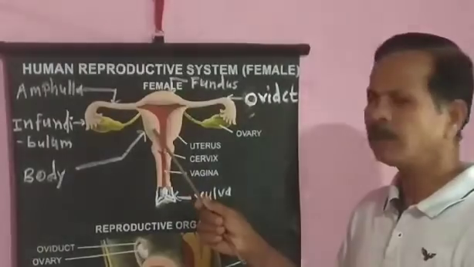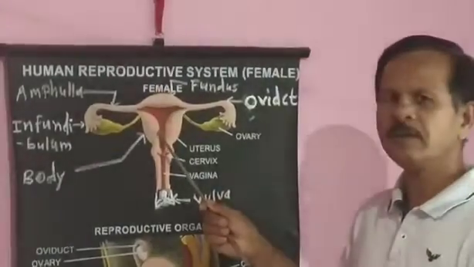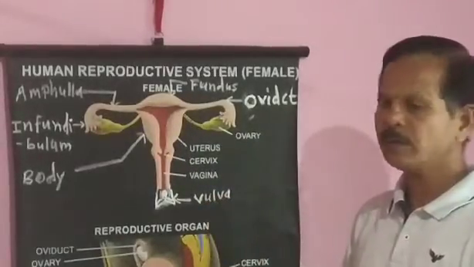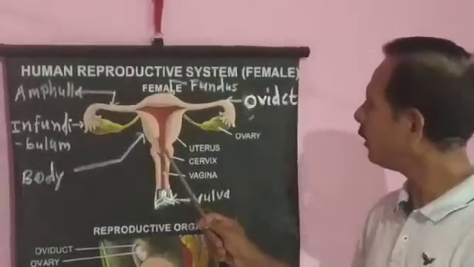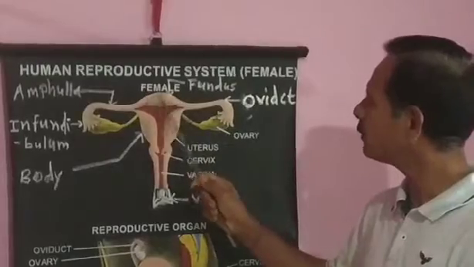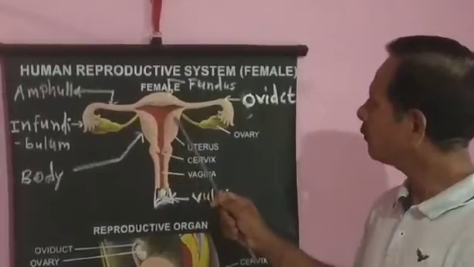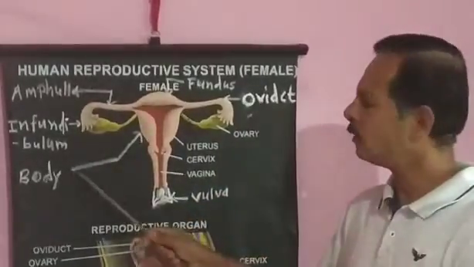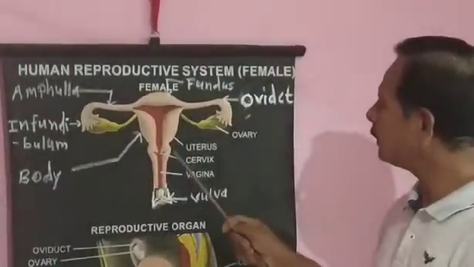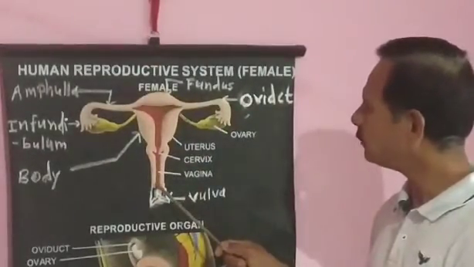It is a muscular pear-shaped organ, which lies in the pelvic cavity just above and behind the urinary bladder, and it is differentiated into three parts: fundus, body and cervix. Fundus is the upper dome-shaped part of the uterus in which the fallopian tube opens. The middle broader part of the uterus is called the body, which gradually tapers downward. Cervix is the lower narrow region of the uterus which opens into the vagina.